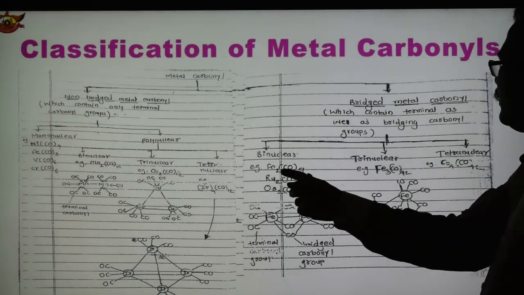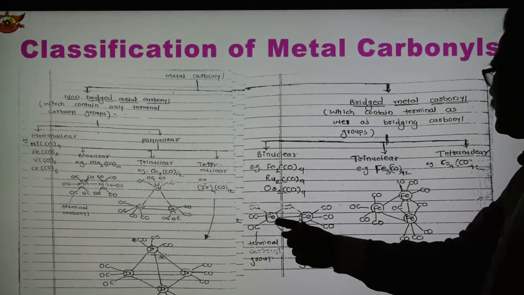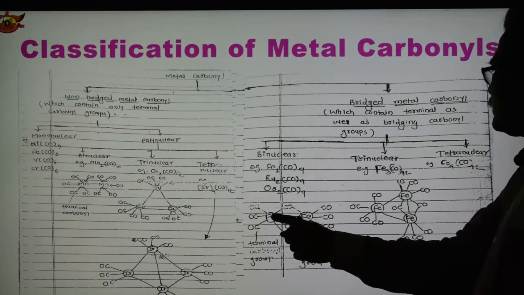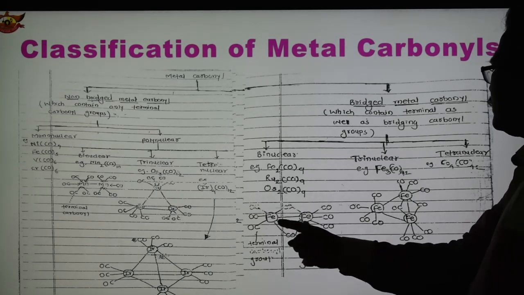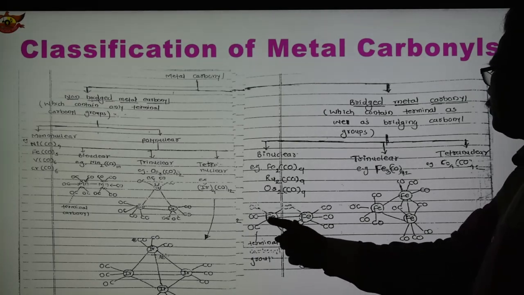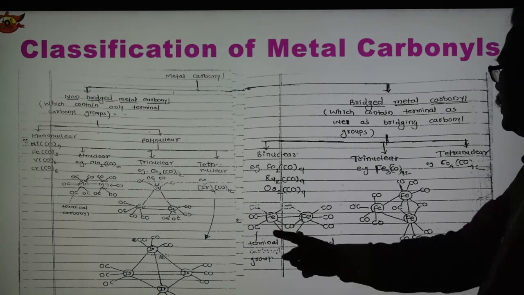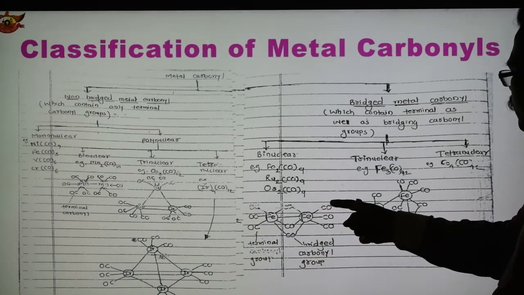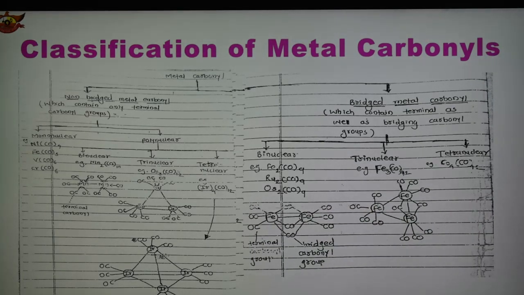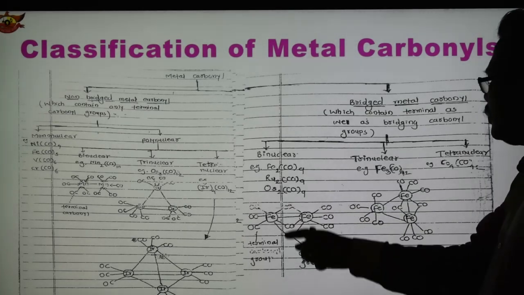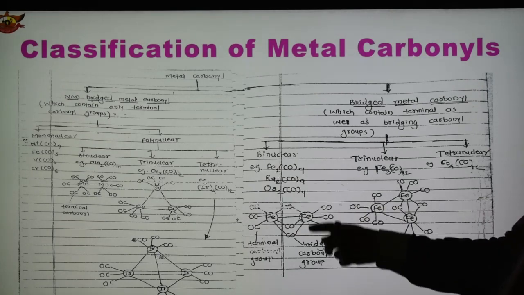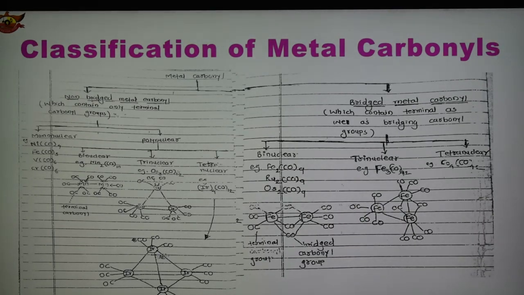As an example, the structure of Fe2(CO)9 is given here. See the bridge structure of Fe2(CO)9. There are two Fe here, and this is one CO bridge, another CO bridge, and this is the third CO bridge. These are the bridge carbonyl groups, and each metal has 3 terminal carbonyls, 1, 2, 3. So there are 6 terminals and 3 bridge carbonyls. The structure of Fe2(CO)9 is shown here, which contains both terminal as well as bridge carbonyl groups.